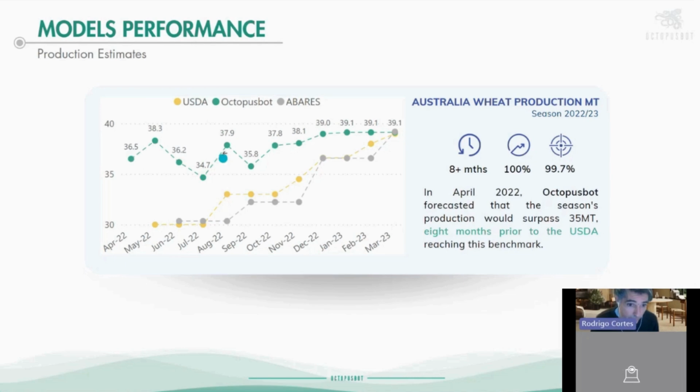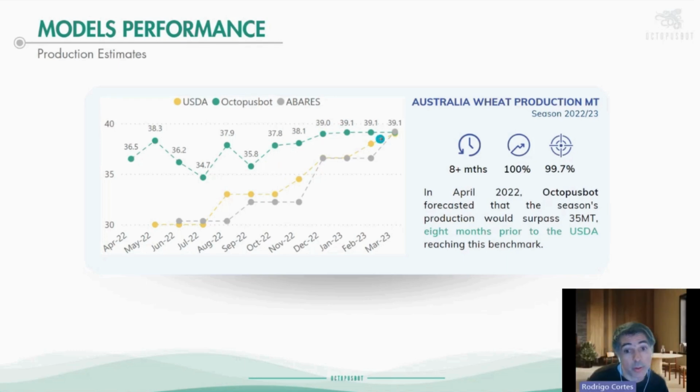So what happened? The estimate moved around, mainly because of the conversion of the seasonal forecast. And we ended up with the accuracy of the model at the end, which is close to 97%. So that's when we obtained the 39.1. So we didn't depend on the seasonal forecast accuracy anymore, right? You can see the other agencies, for example, that they started at 30 and they reached the final number just in the last release. Okay, so that's the accuracy that we obtain when we run this type of method. Okay, so that's it on how we create the numbers. Just wanted to make sure that you understand.